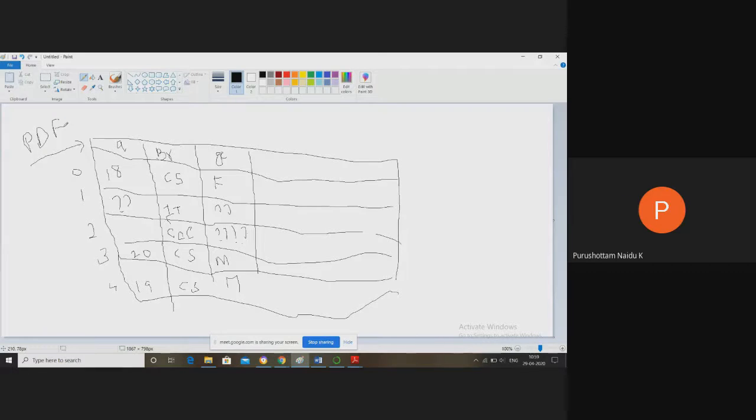Now, you have to clearly understand this data frame. Then we have to know how to identify the missing values and how to replace the missing values. That is the actual agenda of today's lecture. Now the first record is fine, having the age, branch, and gender. In the second record, for the age I'm expecting an integer value, but it has question marks, two question marks.